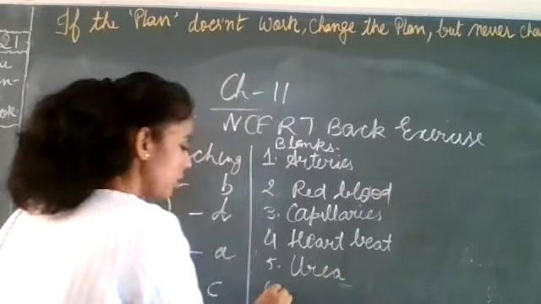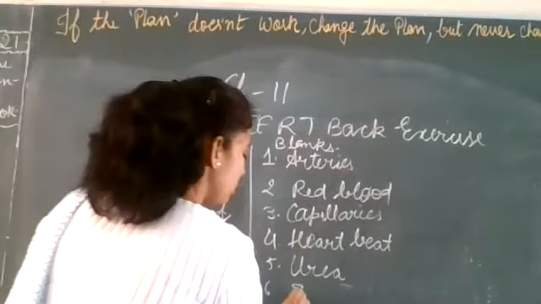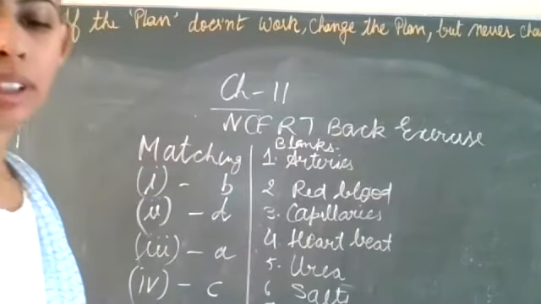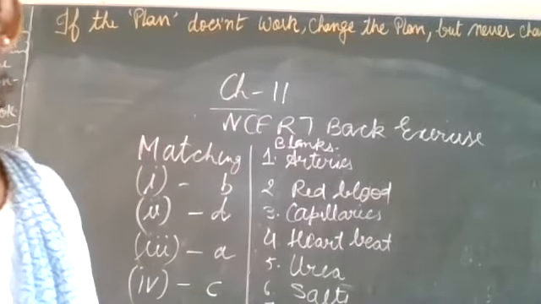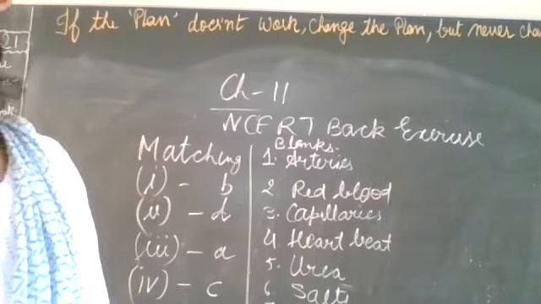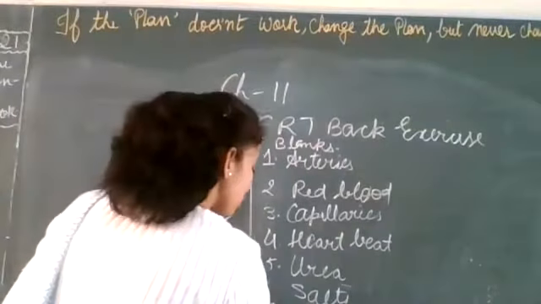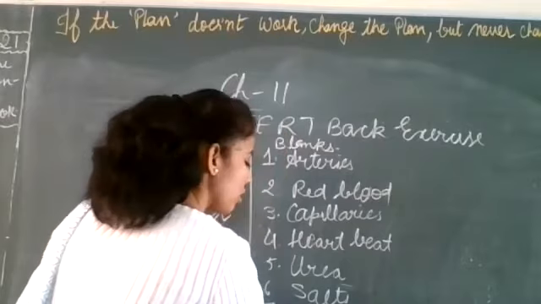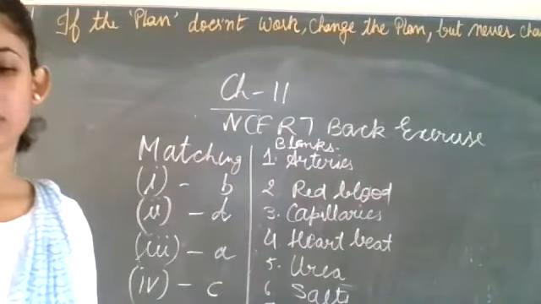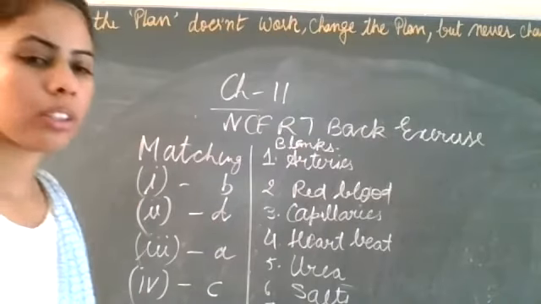And salts. Salts you can write. Salts. Next. Eliminate the waste materials. Urine. Very good. Sit down. Next. Water reaches great heights in the trees because of suction pull caused by transpiration. Very good. Sit down.